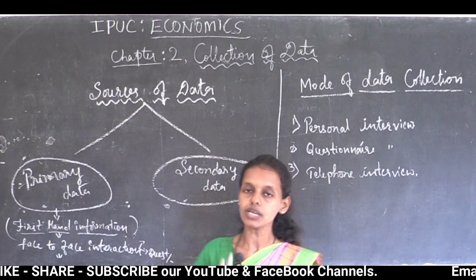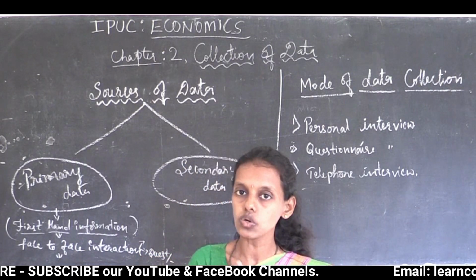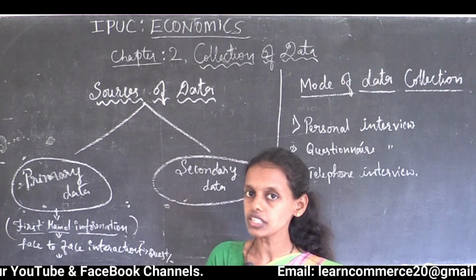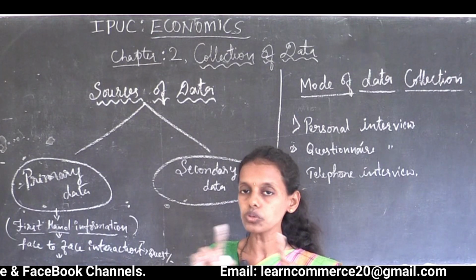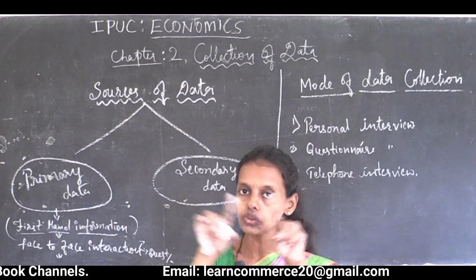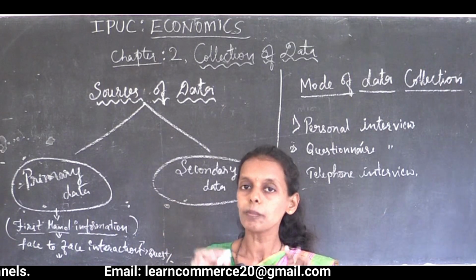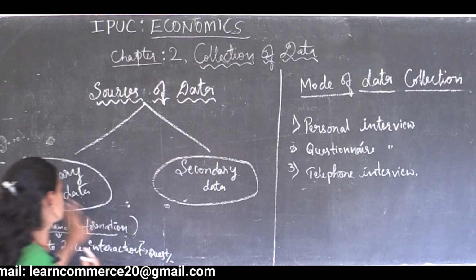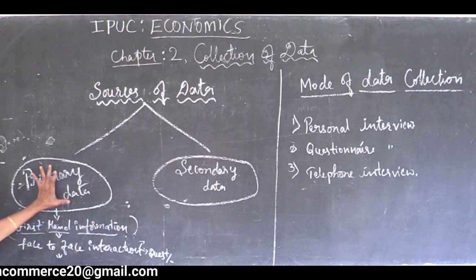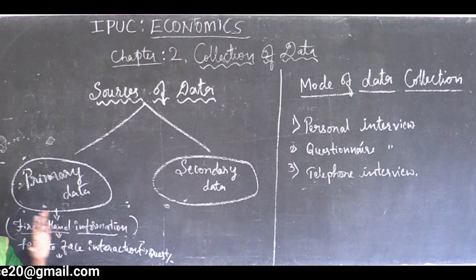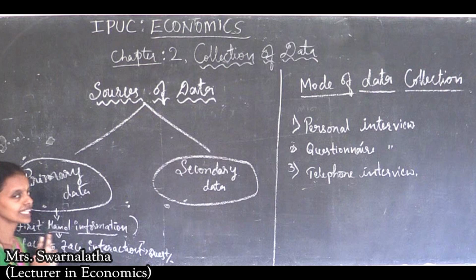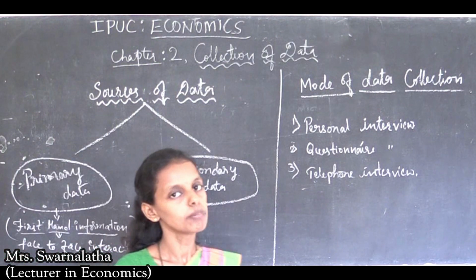There are two types of questions, students. One is closed-ended questions and the other is open-ended questions. First we are going to decide how to make a plan for collecting data. For collecting the primary data, we should go with a full pre-plan. Without a plan it is not possible to collect the data under the primary method.